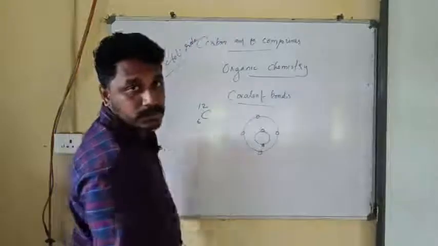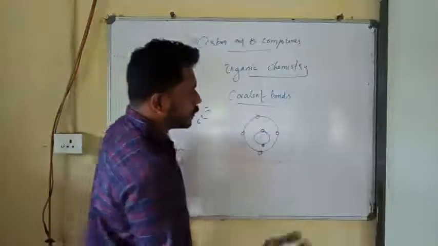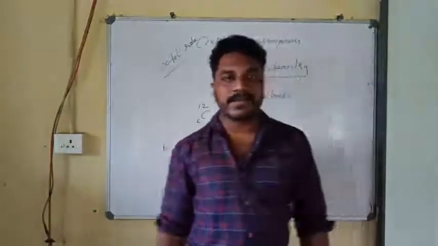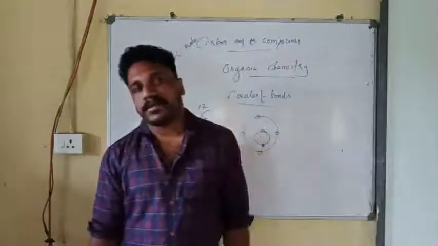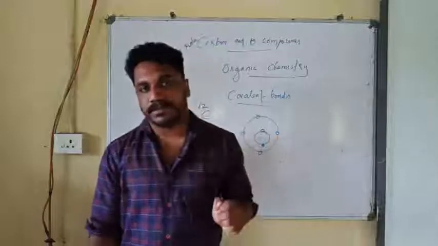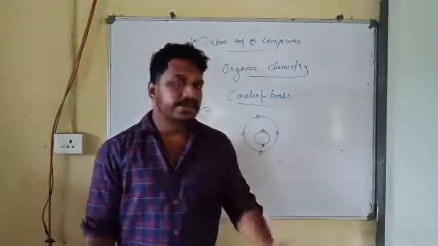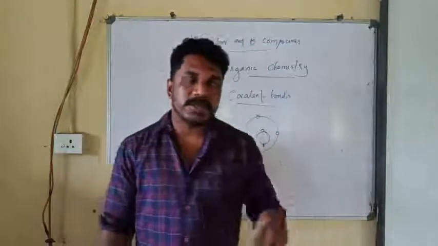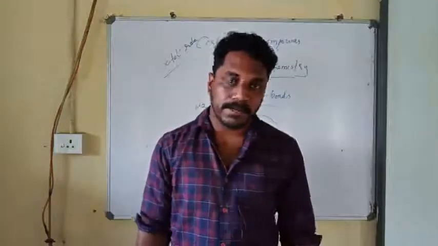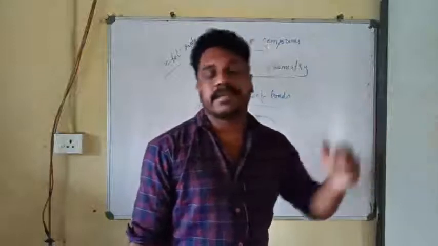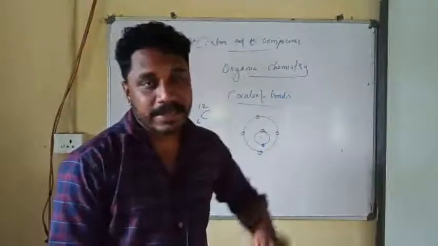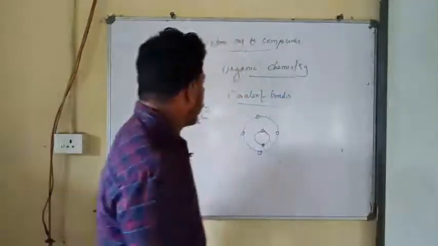Octet rule? Please understand, the octet rule says that an element with 8 electrons in its outermost shell is stable. An element with 8 electrons in its outermost shell is stable. So all the elements are trying to get 8 electrons in their outermost shells. For example,